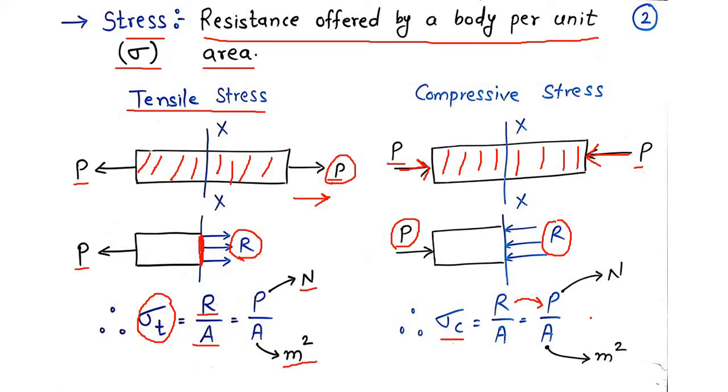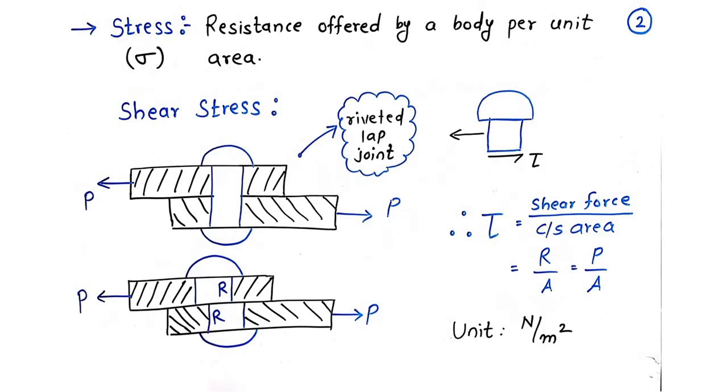So these two, tensile stress and compressive stress, are which type of stresses? These are normal stresses. Why is it called normal? Because if you observe the loading here, this P is acting perpendicular to the surface. Again this force is acting perpendicular to the surface. That's why it is called normal force, and the corresponding stress is called normal stress.